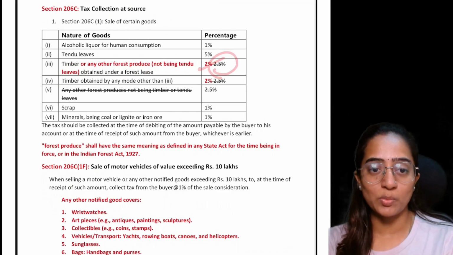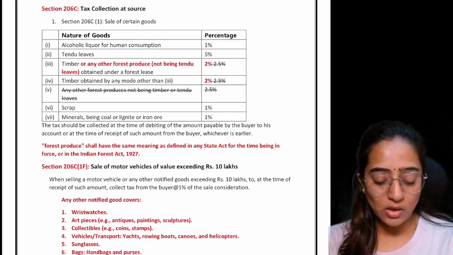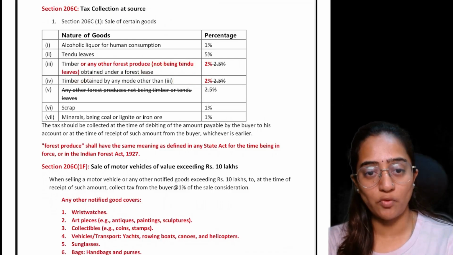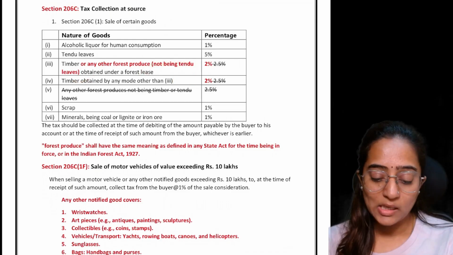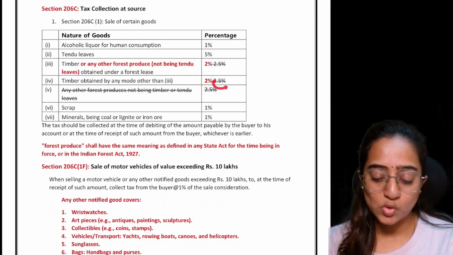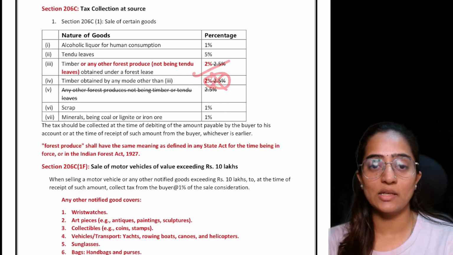Now, the TCS is only 2%. Timber obtained by any other mode other than these three, if there is timber which is obtained by any other source other than the forest source, still the TCS which is applicable is how much? 2%. Earlier it was 2.5%, it is cancelled and now the rate is 2%.